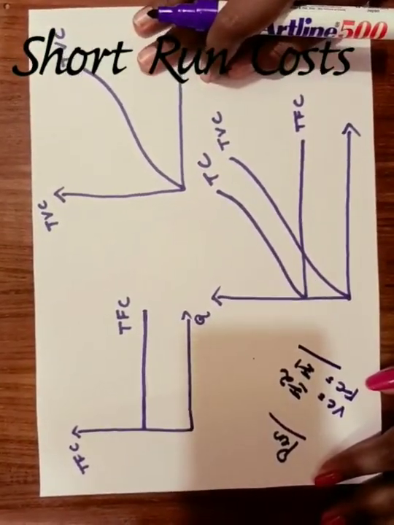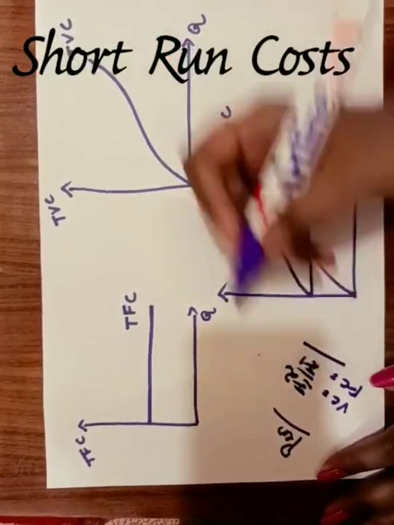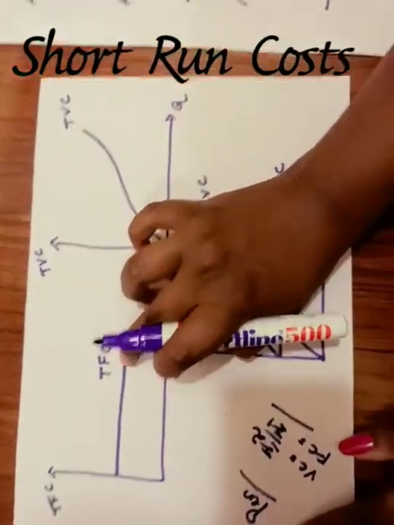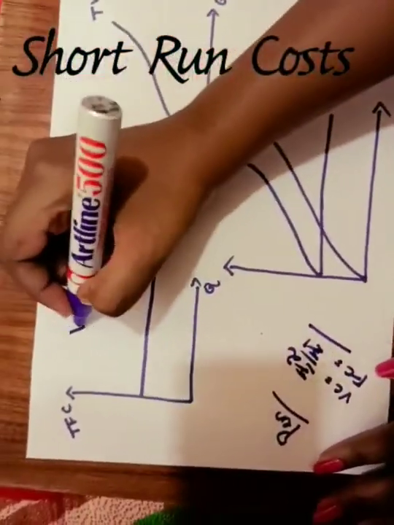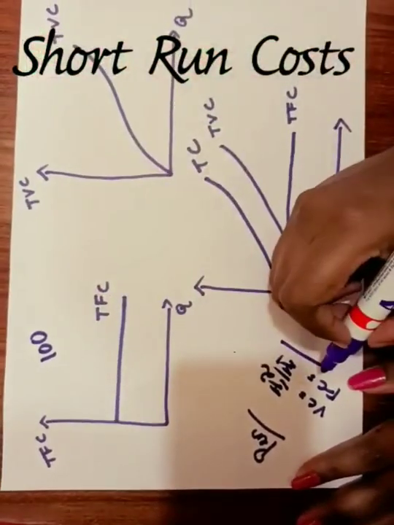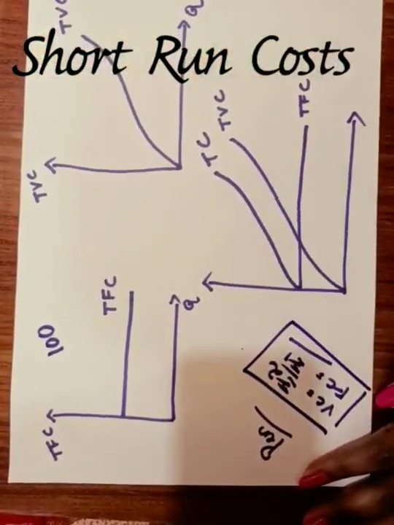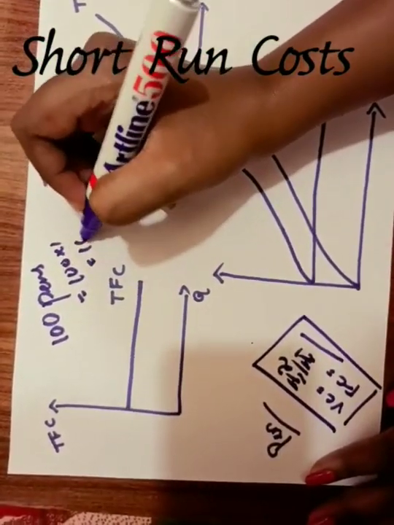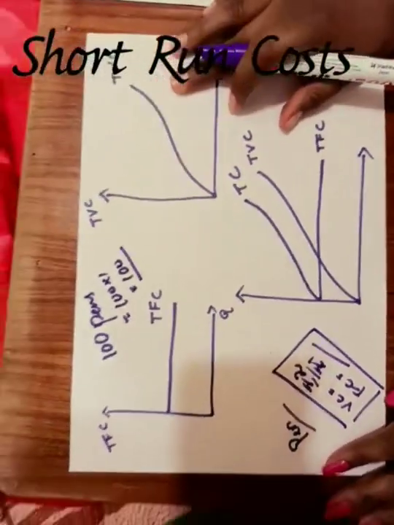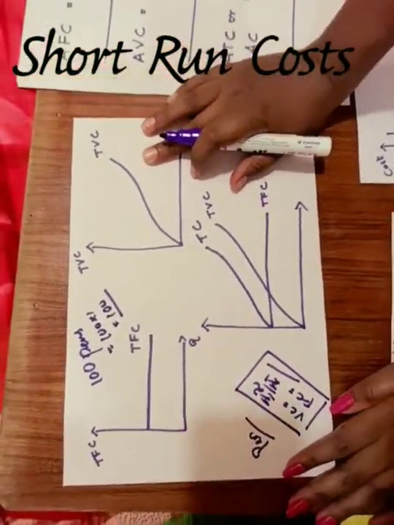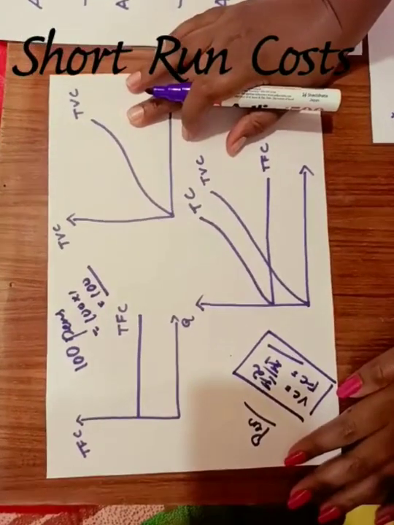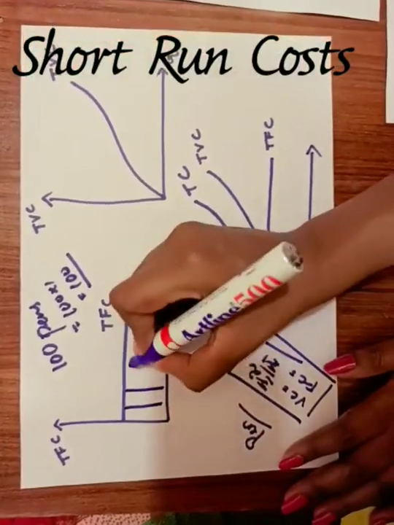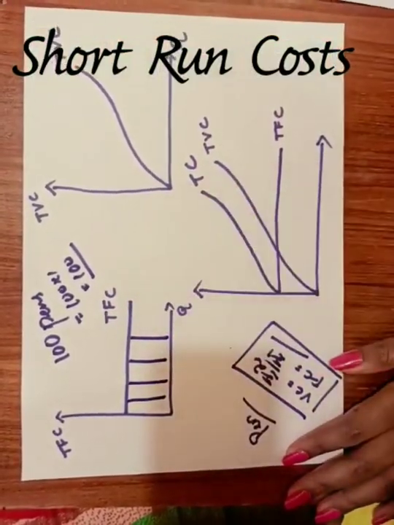Total fixed cost: if I am producing 100 pens, here I am taking the case of only one product, 100 into 1 becomes 100 rupees. So that is total fixed cost. Whatever be the output, the fixed cost remains the same.